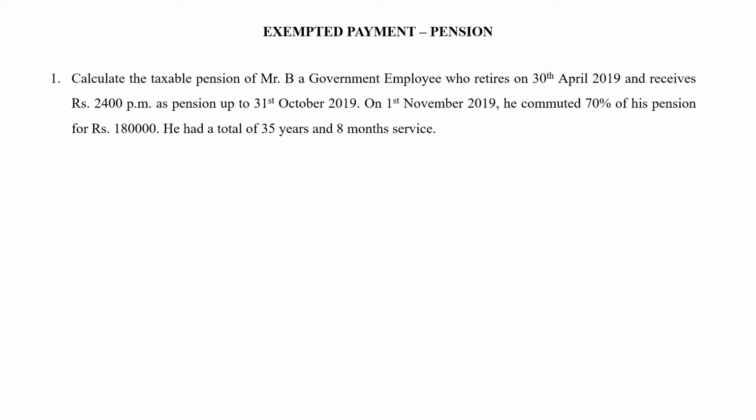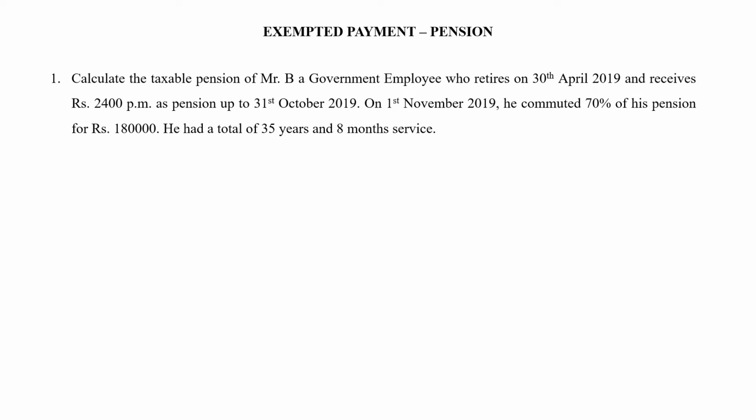He can also go in for the option of commuting his pension, that is, a lump sum amount will be given to him and he can take up the entire amount as a pension. Instead of uncommuted, he can change it to a commuted type of pension.